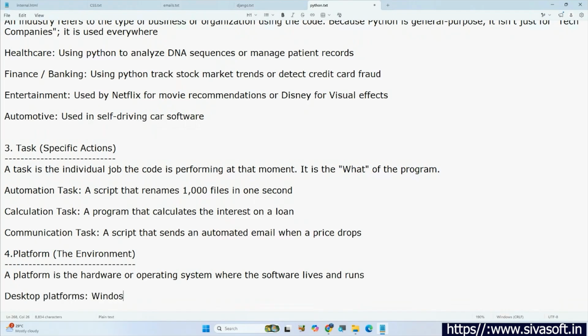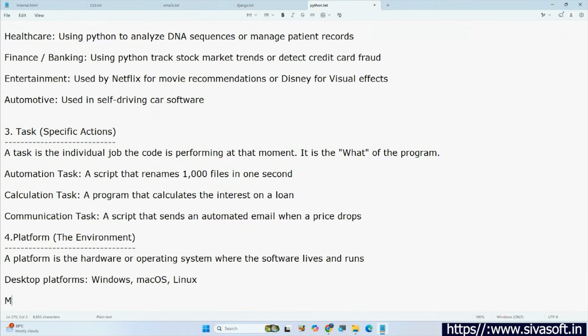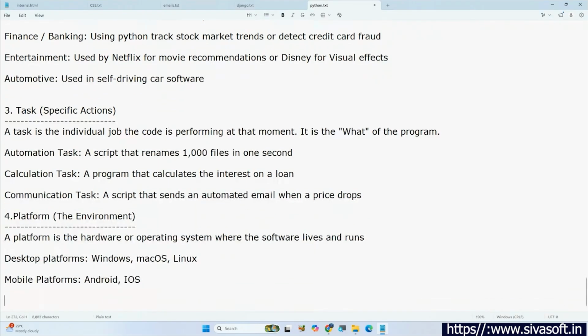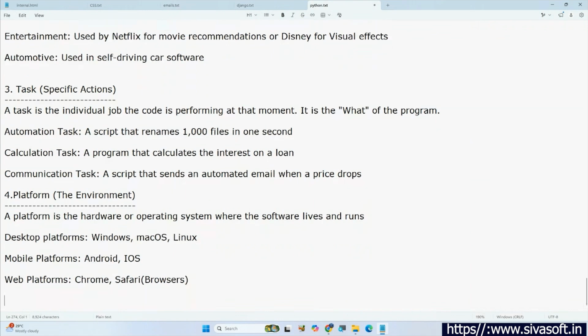Desktop platforms. We know Windows operating system, Mac operating system, Linux operating system. Next, mobile platforms. Earlier, we had so many operating systems like Symbian. Now, there are two operating systems, one is Android, another one is iOS. Next, web platforms. We know these web platforms are nothing but browsers: Chrome, Safari, Microsoft Edge, Opera, whatever.